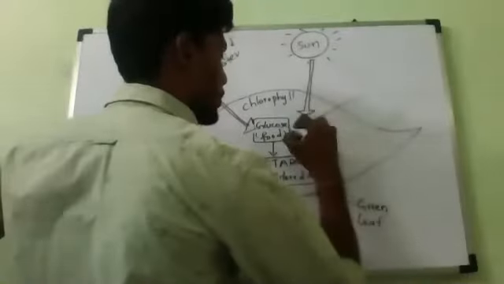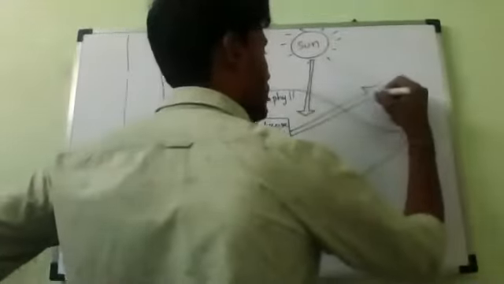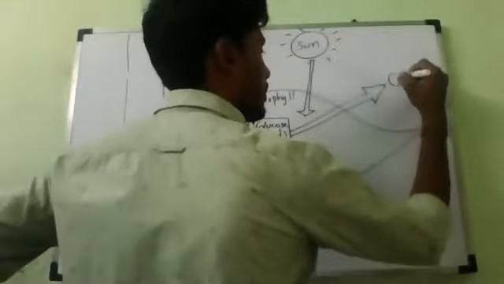Along with that, glucose is produced. Along with glucose, somebody also will be produced. Who is that? O2, oxygen.